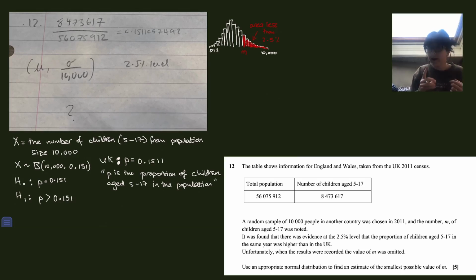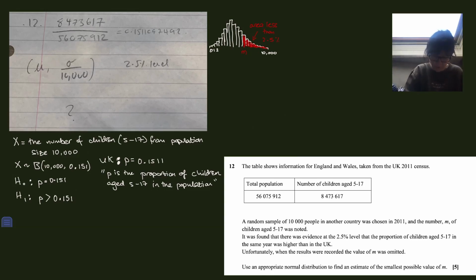You could do trial and error. You could sit there for ages going, what about if it was 10,000? What about if it was 9,000? What about 8,000? What about 9,510? So you could do that for ages and find the exact m integer where the area to the right of that is less than 2.5%.